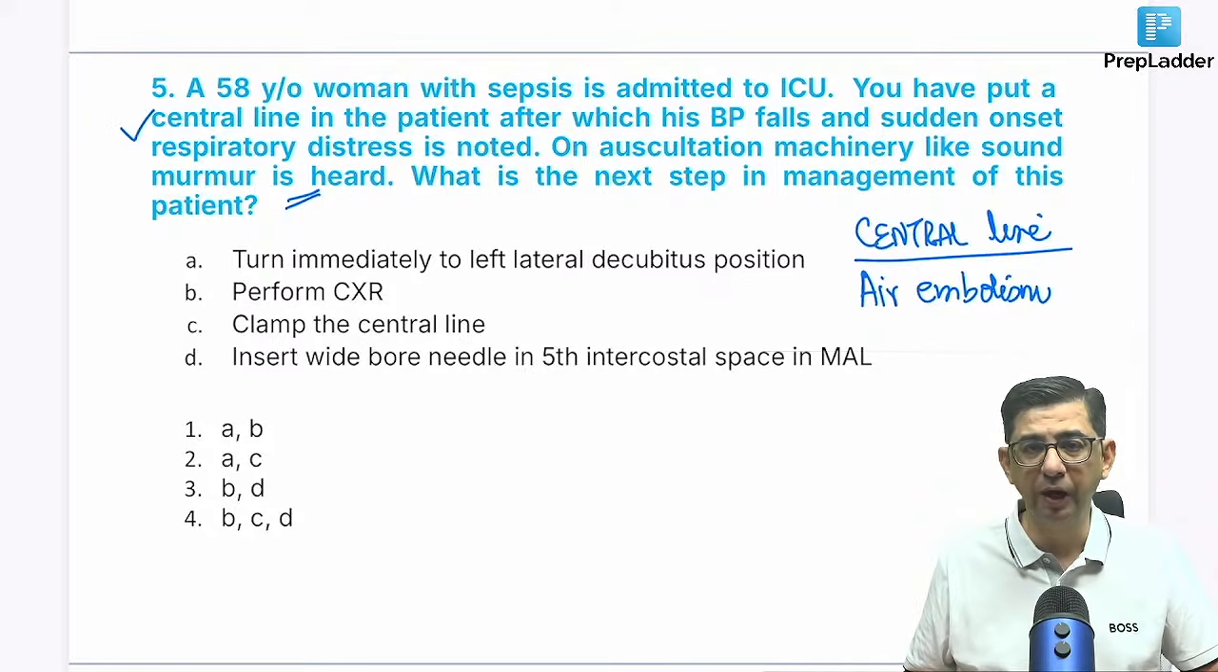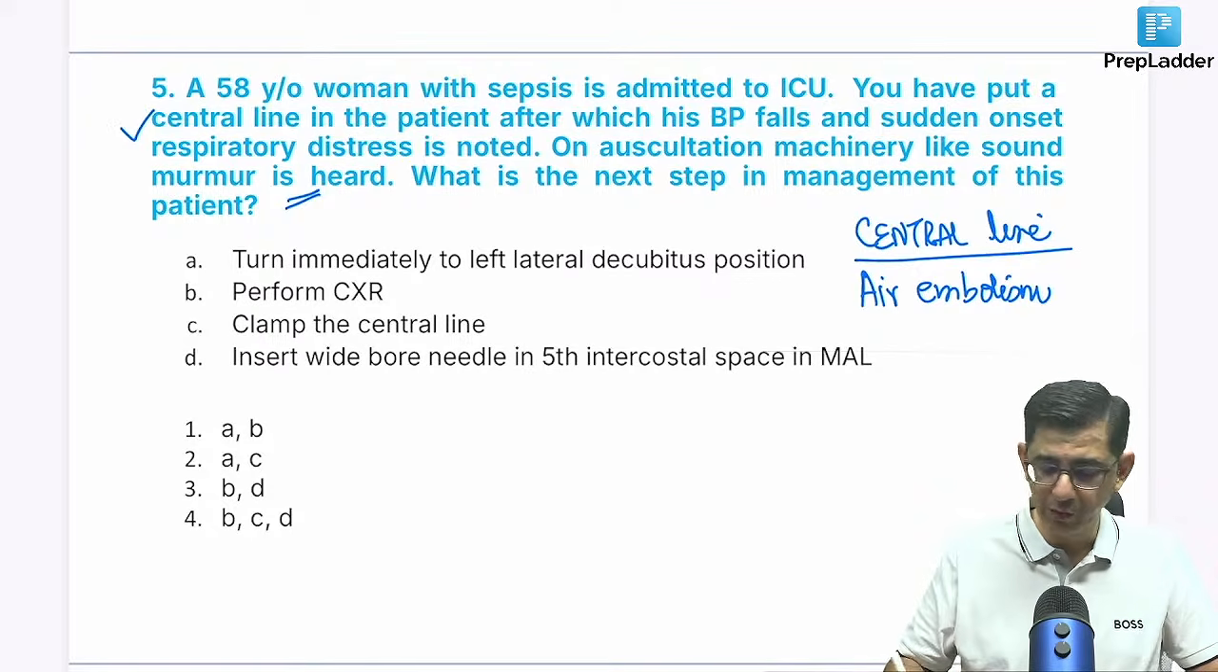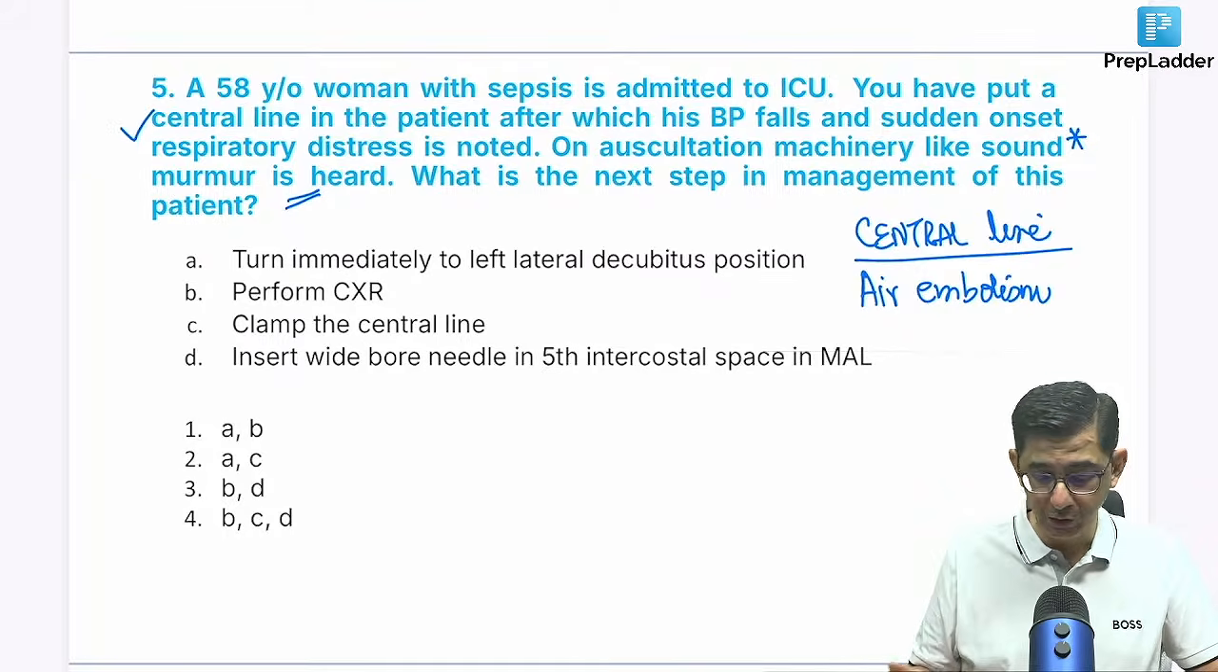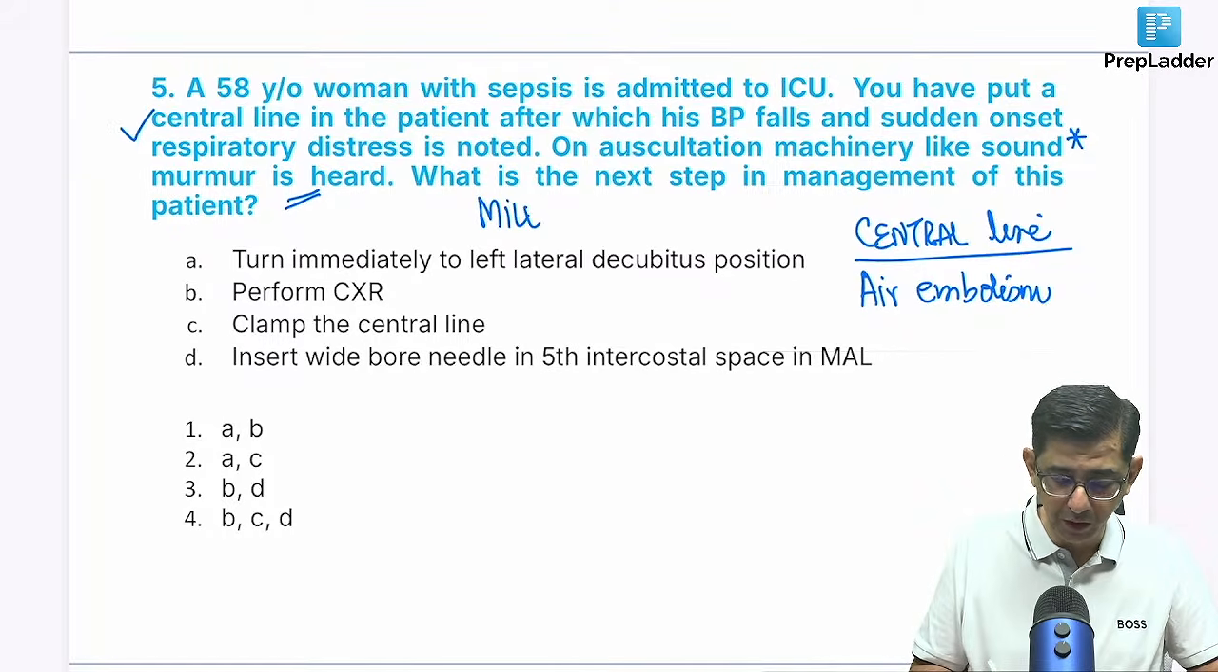Whenever there is an air embolism happening, the key word in this question which you had to pick up was this word: machinery-like sound murmur present. And the moment you pick this up, this is also called a mill wheel murmur. The murmur of air embolism is called the mill wheel murmur.